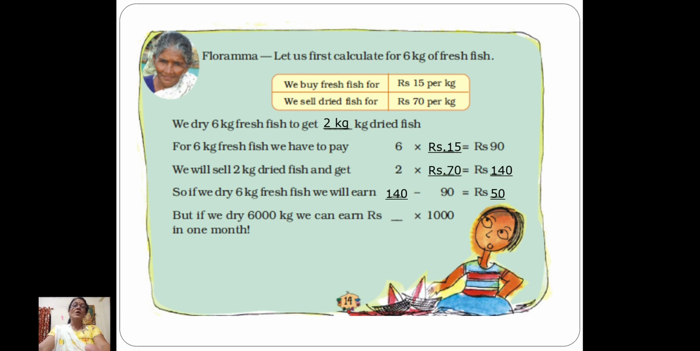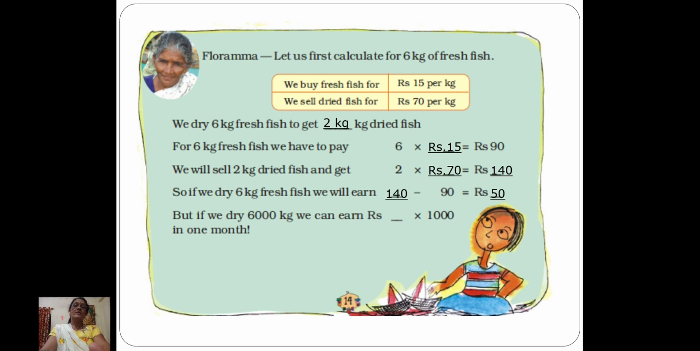Now they had decided to dry 6,000 kg of fresh fish. So they want to calculate how much profit we are going to earn after 6,000 kg. 6,000 kg means 6 kg times 1000, since 1 kg is equal to 1000 gram. How much profit did they earn from this 6 kg? Rupees 50, when they sold 2 kg of dried fish at rupees 70 per kg. I have told you fresh fish is a little cheaper, but dried fish is quite costlier than fresh fish, right?